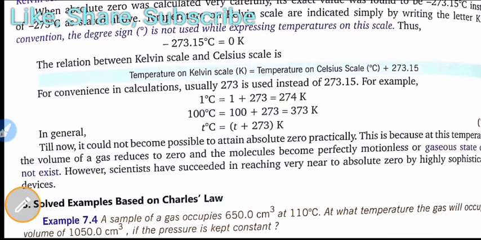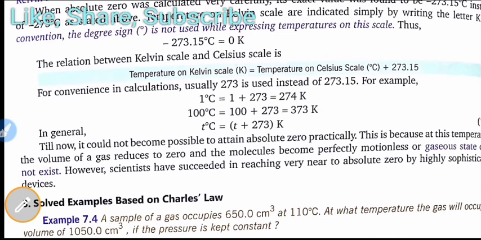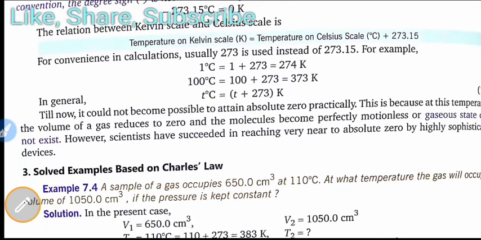Till now it has not been possible to attain absolute zero practically. This is because at this temperature the volume of a gas reduces to zero and the molecules become perfectly motionless, or the gaseous state does not exist. For the gaseous state, it is necessary that the molecules are randomly moving. When we attain this type of temperature, the gaseous molecules are unable to move, or they are not found in motion.